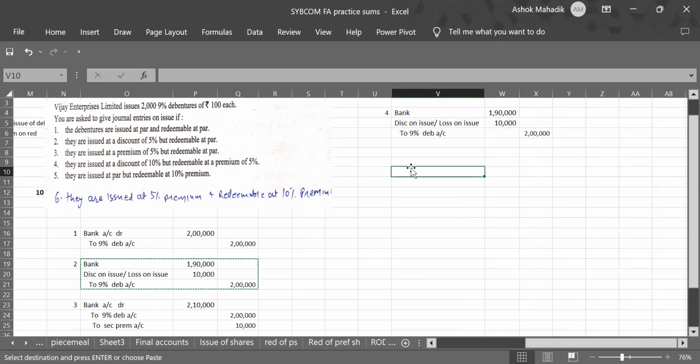So this is the entry of debenture issued at a discount of 10%, but the value is 10%. So this will be 20,000 because 10,000 was 5%. And in bank, how much you will receive? 1,80,000. Once again, I'll explain this one.